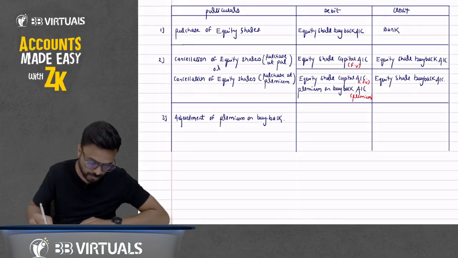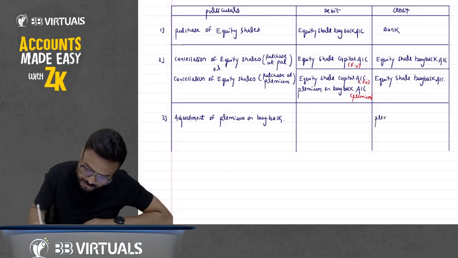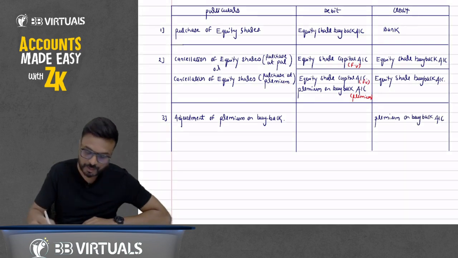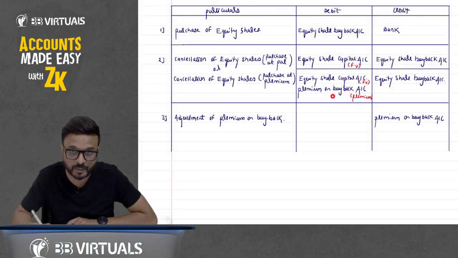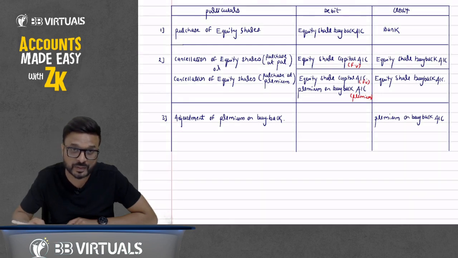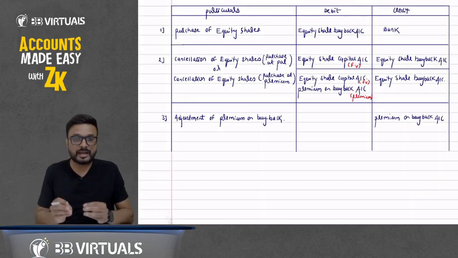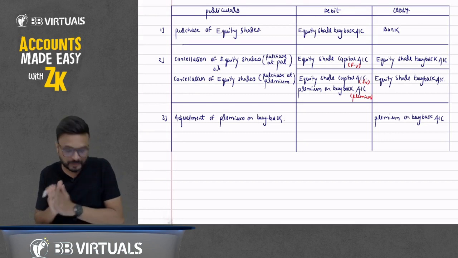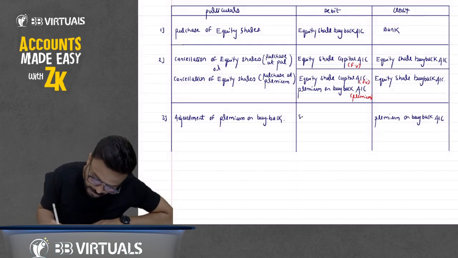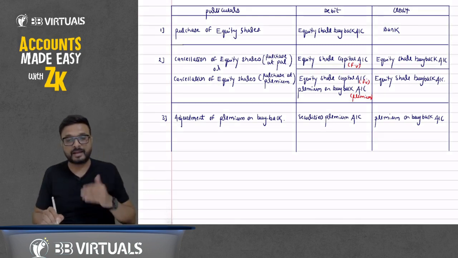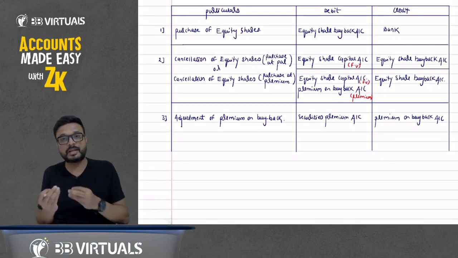So if you want to cancel it, you have to credit it. I will credit premium on buyback account. We have debited here premium on buyback account because we have paid an additional amount, and we are cancelling it. But it can be cancelled against which? Free reserve and securities premium. So we are writing it off against free reserve and securities premium. You can write it off against securities premium account. So we are utilizing securities premium account, and this reserve has a credit balance, and if you want to utilize it, we have to debit it.